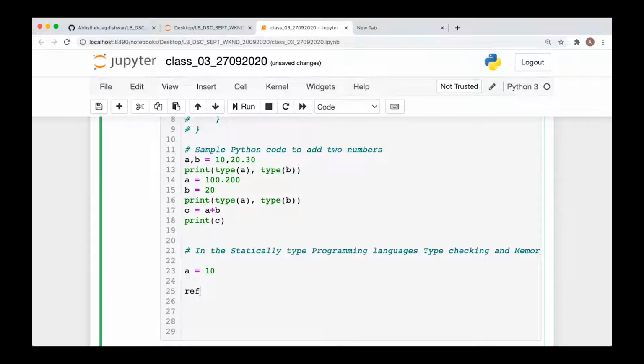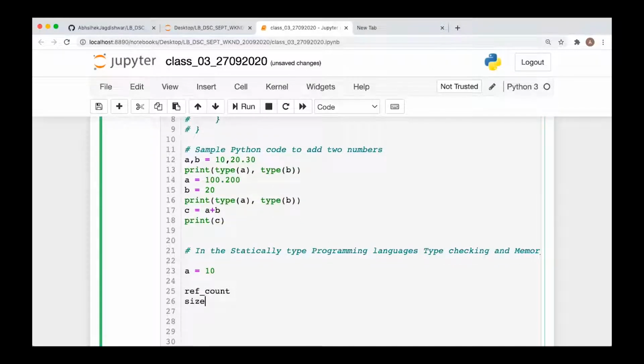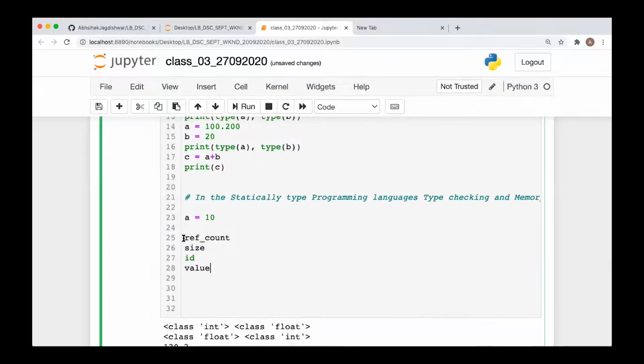For example, there is a reference count: how many times this 10 has been referred to. Then there will be a size, and then there will be the value, or data, you can say. So a number of information are stored along with 10.